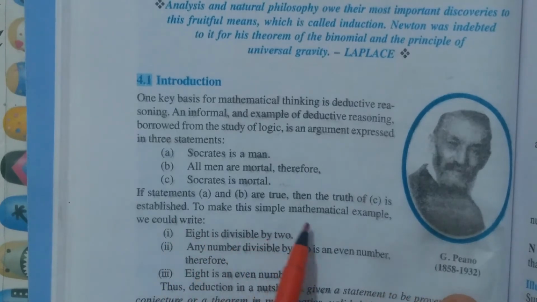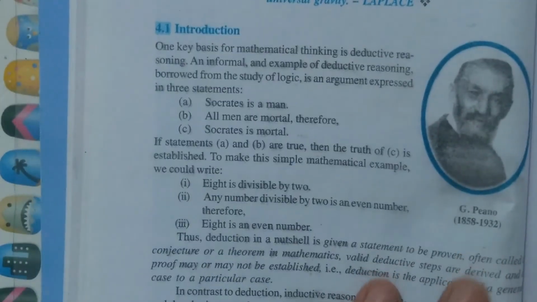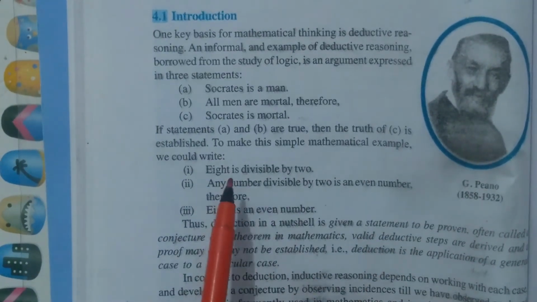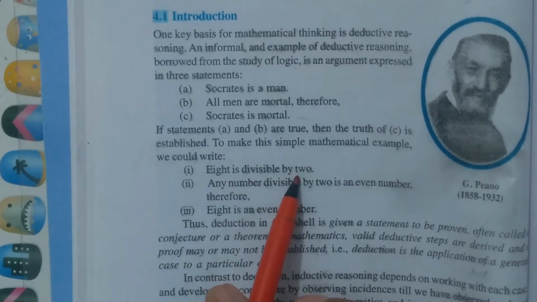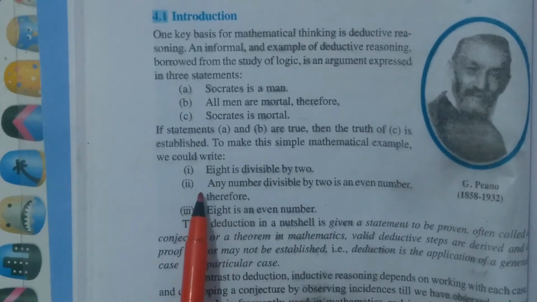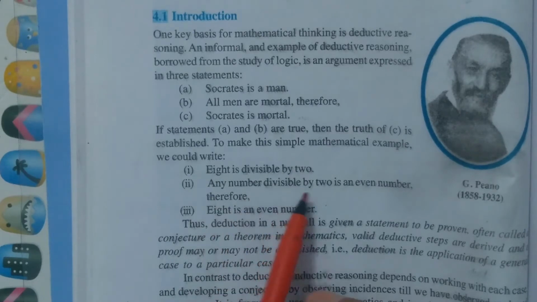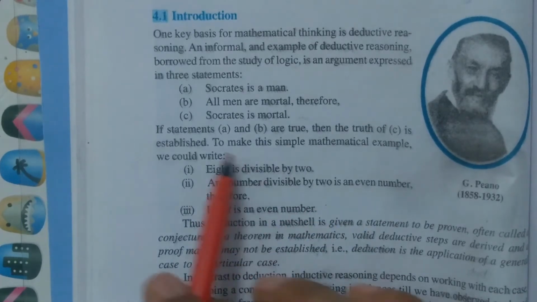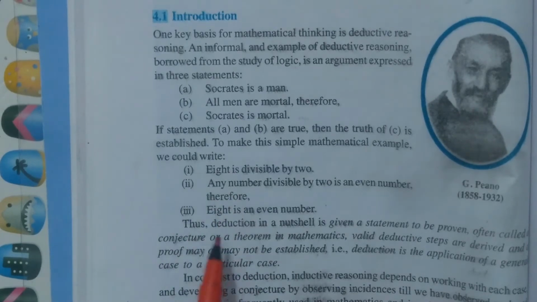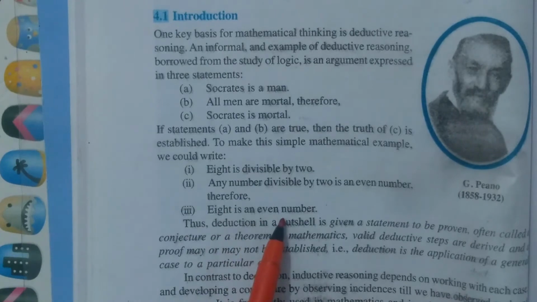To make this a simple mathematical example, here is one more example. 8 is divisible by 2. The second statement: any number divisible by 2 is an even number. Therefore, what is the conclusion? The third statement is the conclusion: 8 is an even number.